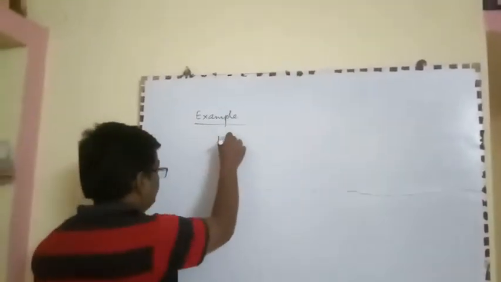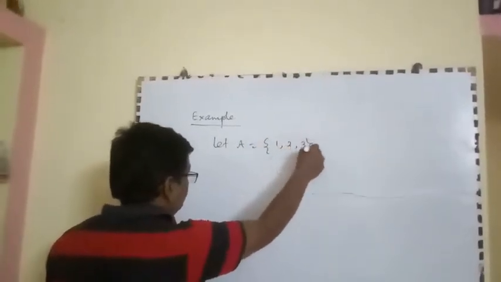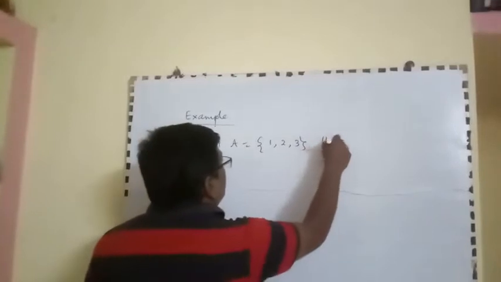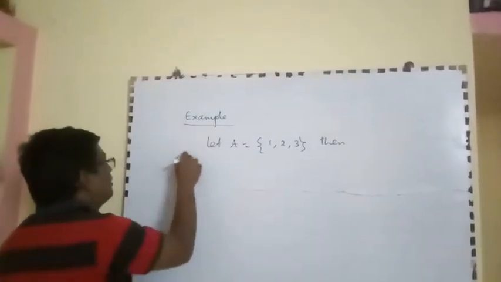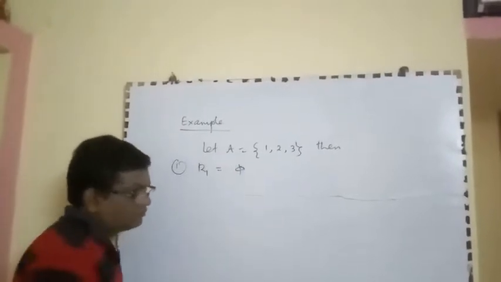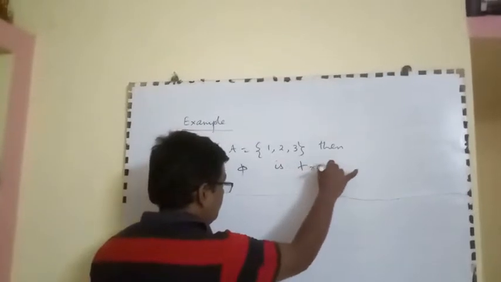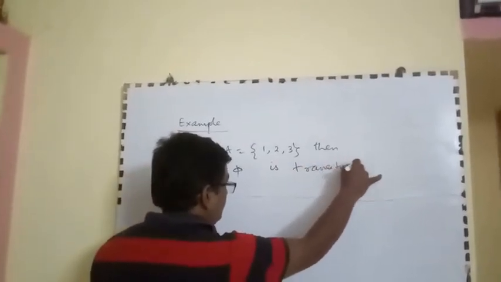Let A = {1, 2, 3}. Then R1 = {5}. It is a transitive relation.